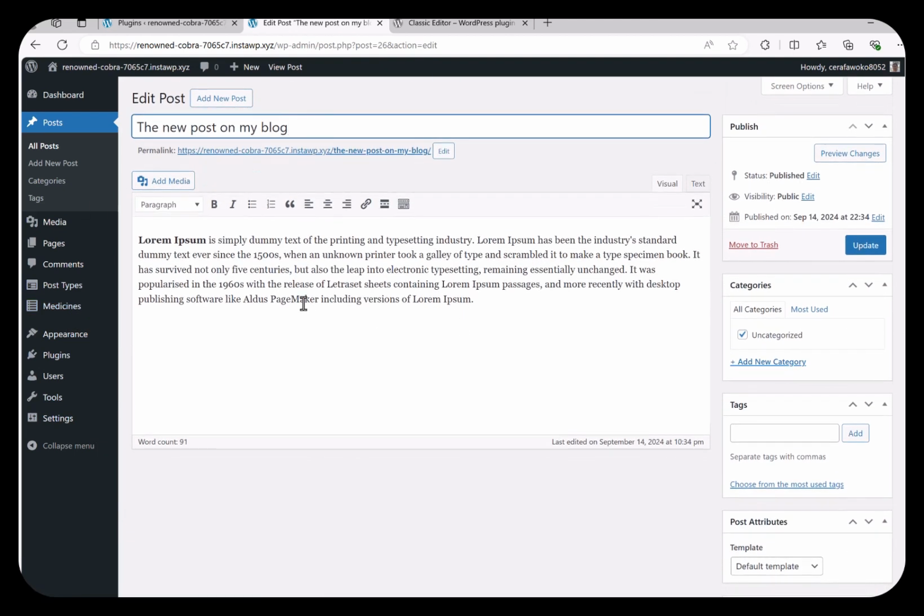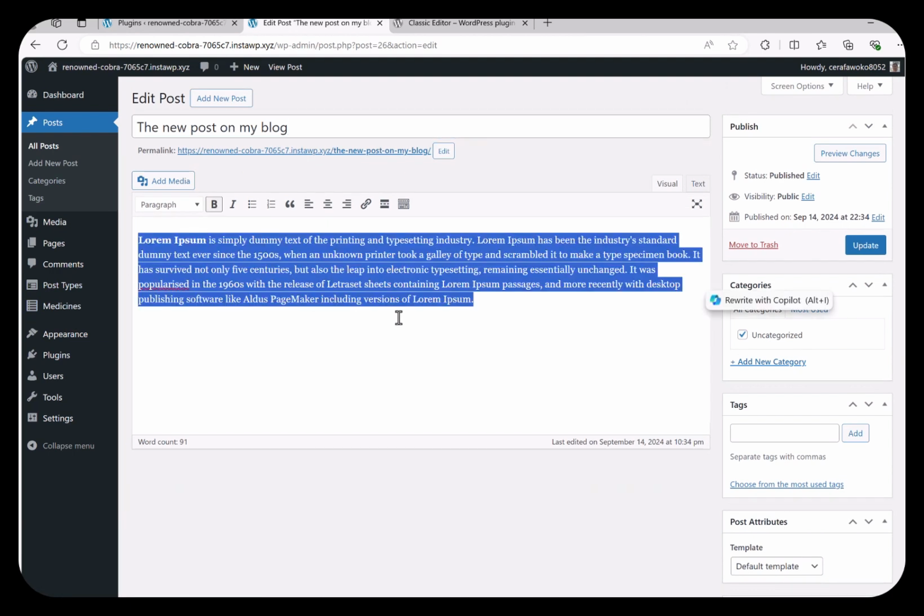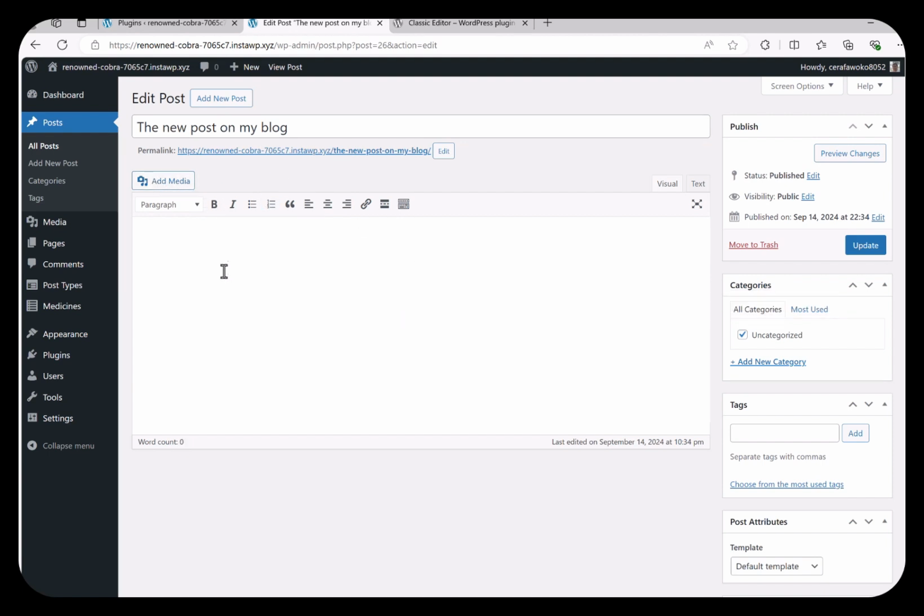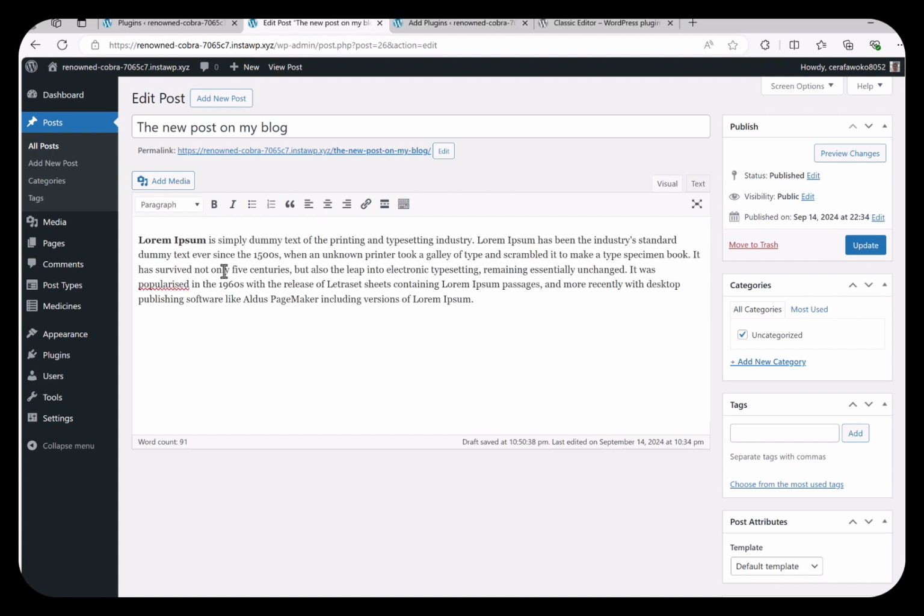Now, as you can see here, there are not many options, and all I can add here is text or a media. If I want to add dynamic content to this editor, I need to use shortcodes. And this doesn't actually give you the freedom to create your own structure for the content. Now, let me explain what shortcodes are and what they do.